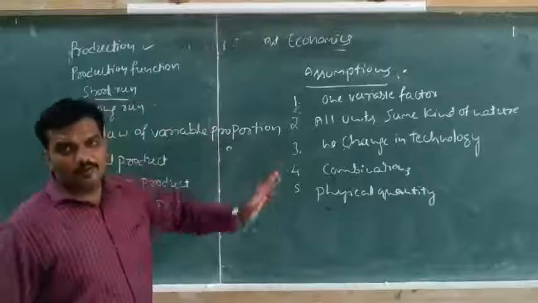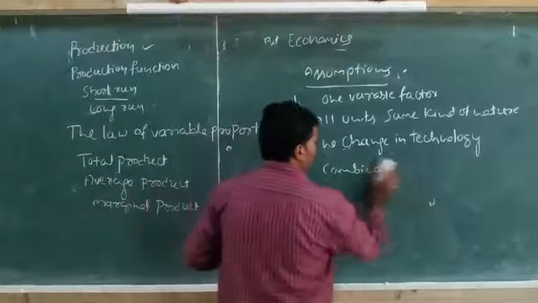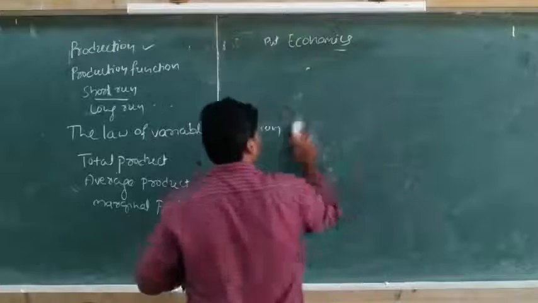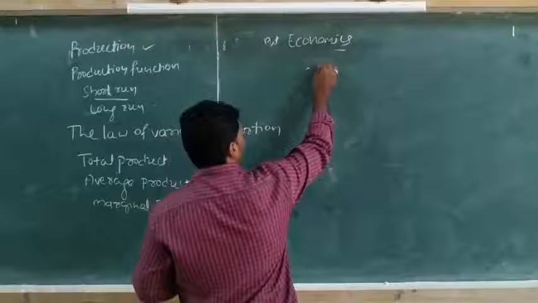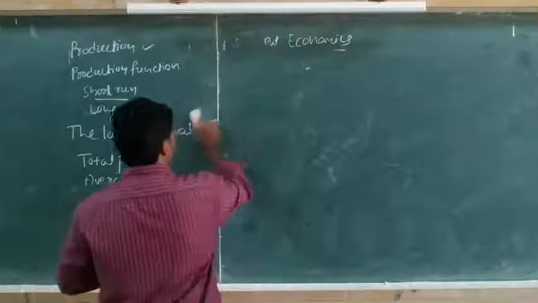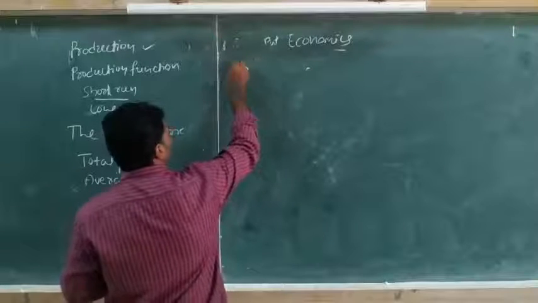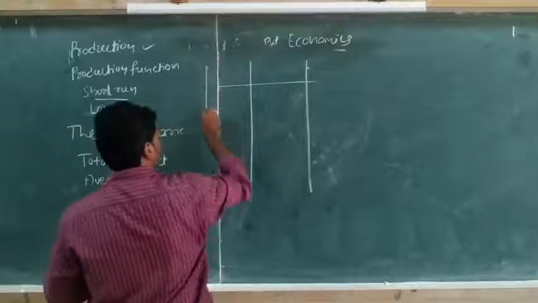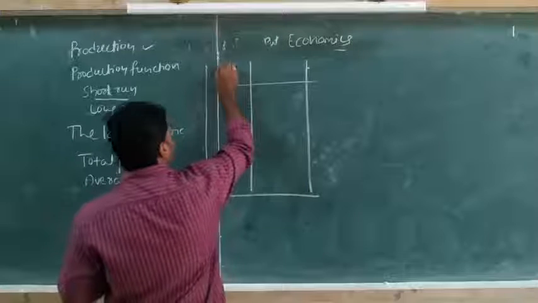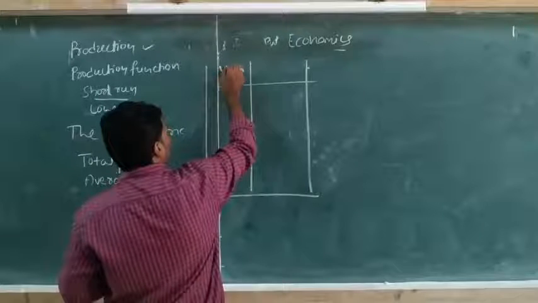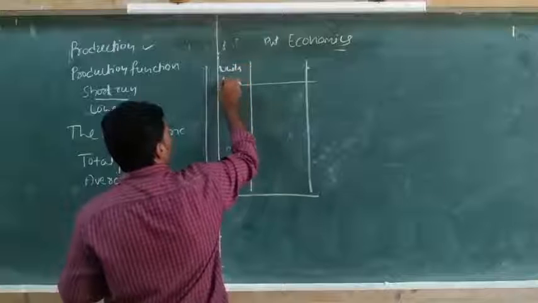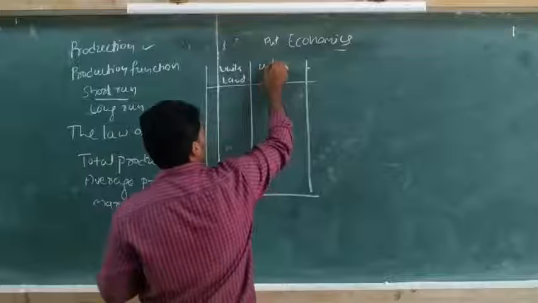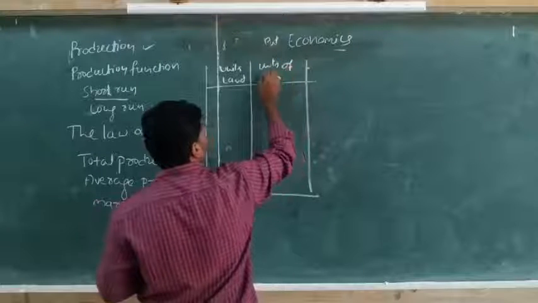The law of variable proportion can be studied with the help of a schedule. I will show the schedule. One factor is constant, that is land. We assume units of land. Then units of labor.